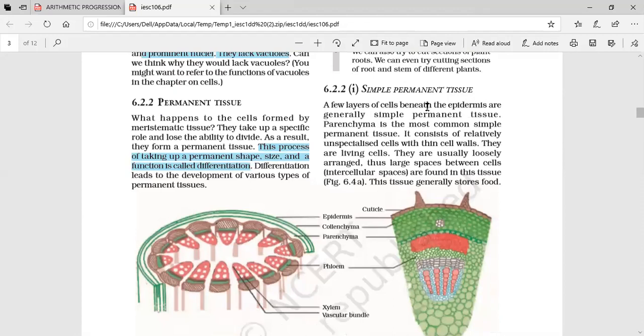A few layers of cells beneath the epidermis are generally simple permanent tissues. Parenchyma is the most common simple permanent tissue. It consists of relatively unspecialized cells with thin cell walls. They are living cells. They are usually loosely arranged, thus large spaces between the cells. So they have a very large amount of intercellular spaces because they are not packed together. There is no packing structure seen in parenchyma.